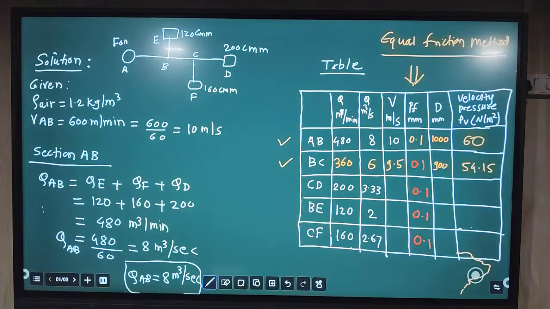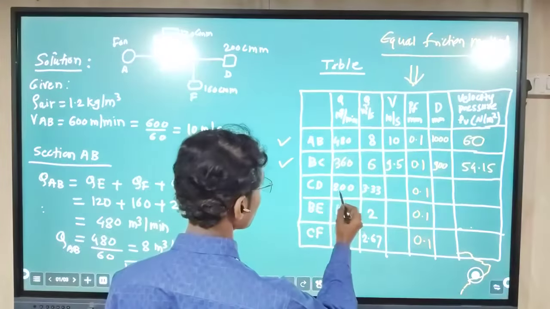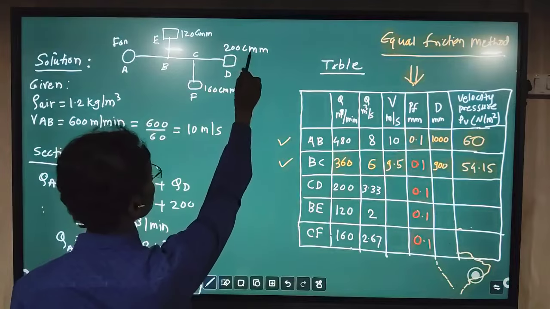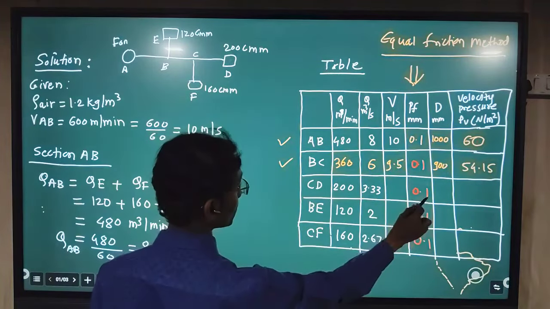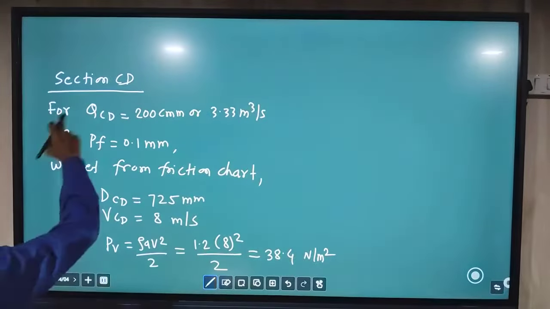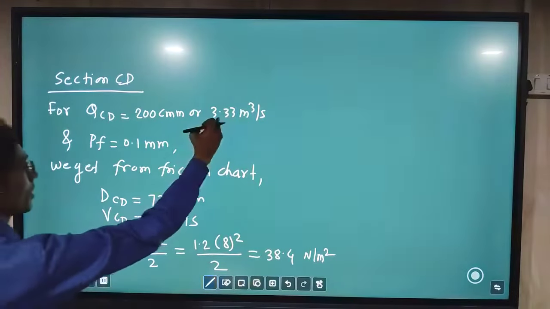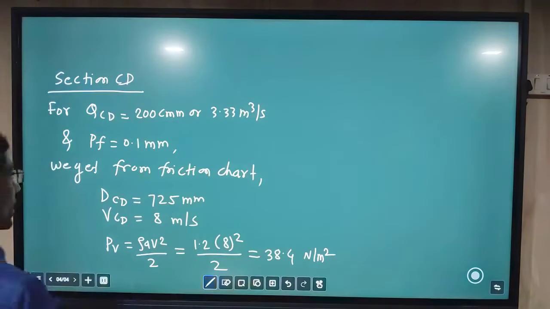Now take the section CD. In section CD, the discharge available at the end is 200 cmm, and friction, that is the PF value, is 0.1. So let us go for the next process using the friction chart diagram. For CD section, discharge 200 cmm, that is 3.33 meter cube per second, and PF value 0.1 mm.